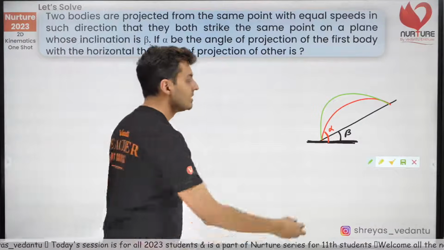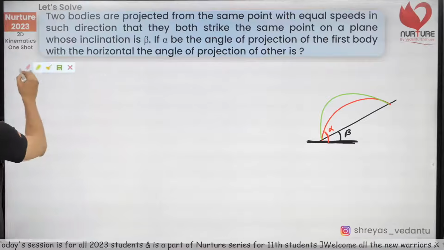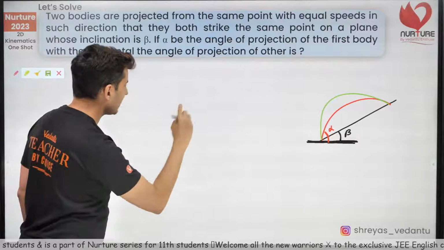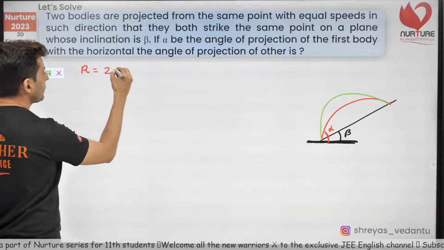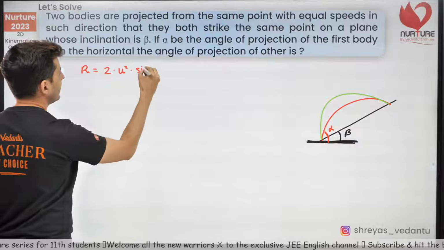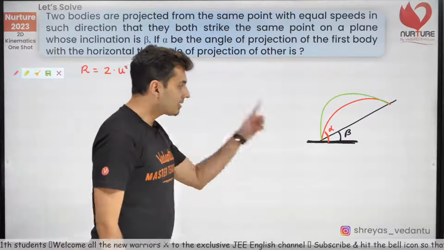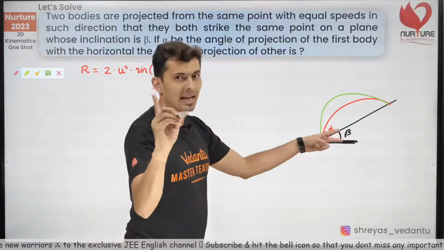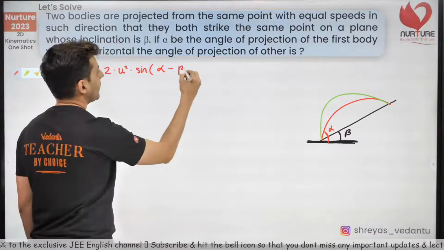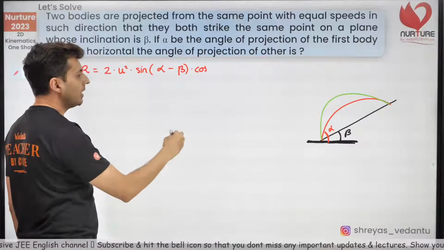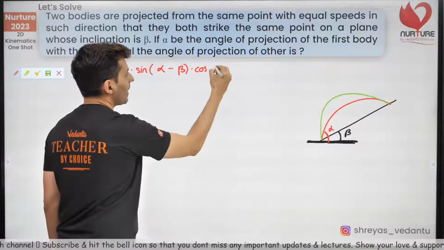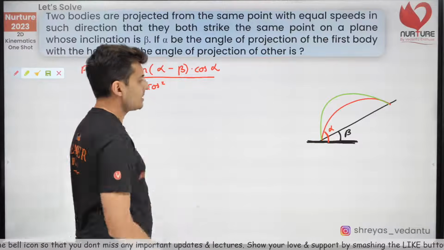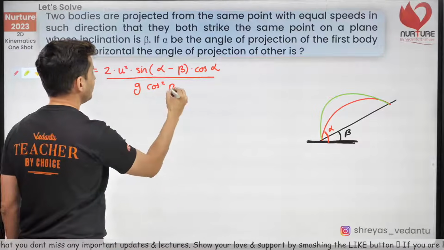So what we do is start from the range equation. So the range formula are, because both of them will have the same range, keep that in mind. So it will be 2 into u square into sine of theta minus alpha. Here theta is alpha and alpha is beta. Alpha was the angle of inclination. That's how you should remember it. Into cos theta. Theta over here is alpha. Upon g cos square angle of inclination. Angle of inclination is beta.